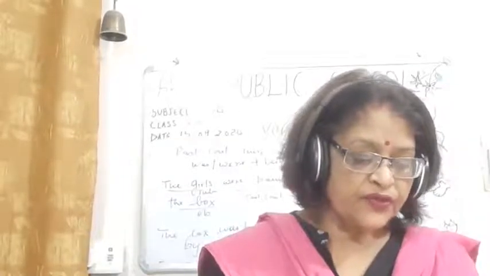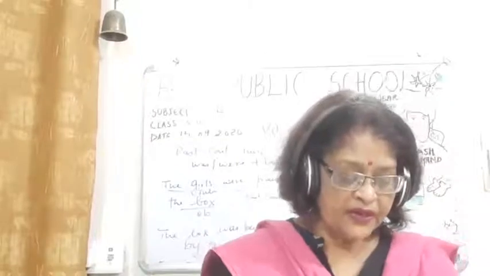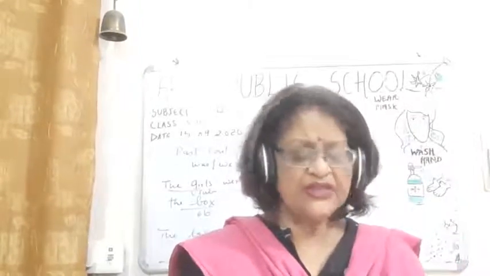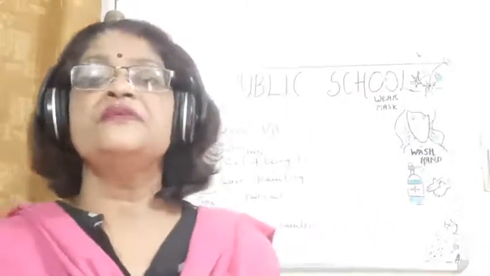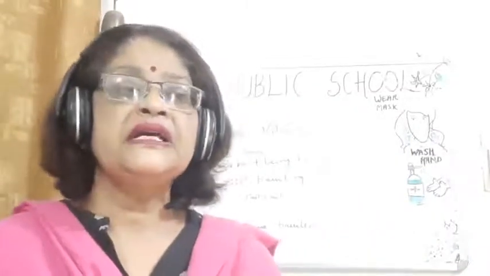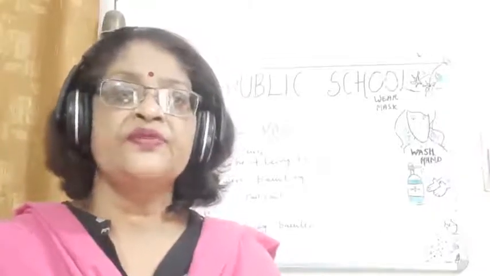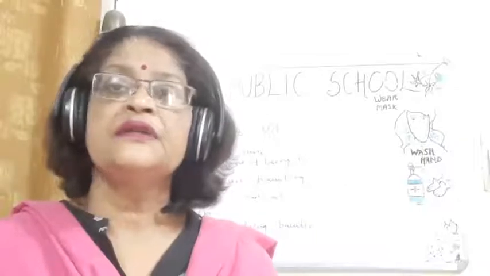Now I would like to do some verbs of the perfect tenses. One thing children, let me tell you, in all the perfect tenses, whether it is present perfect tense, past perfect tense, or future perfect tense, we always use the third form of the verb. We always use what? The third form of the verb.